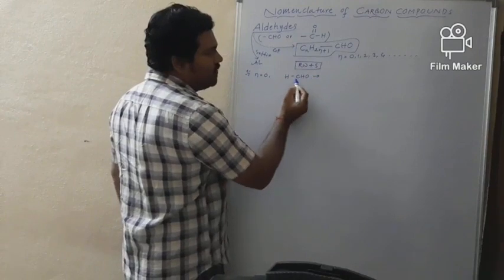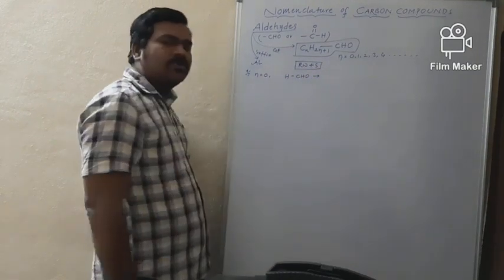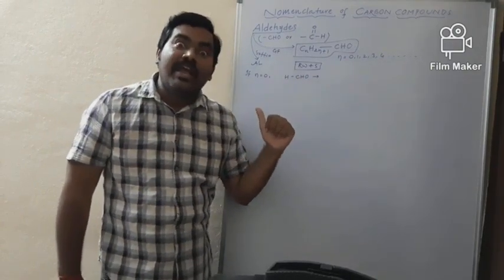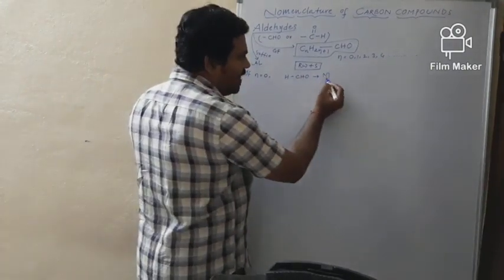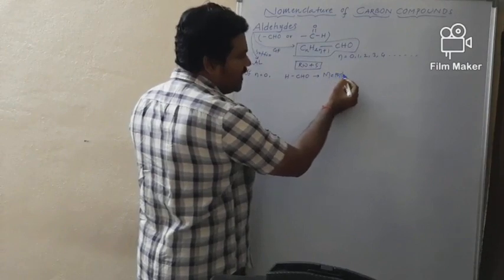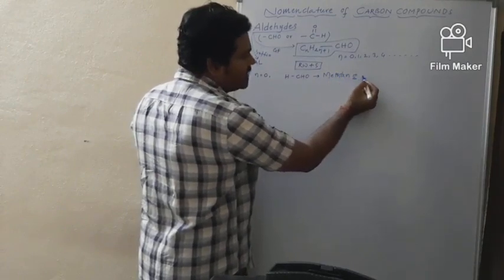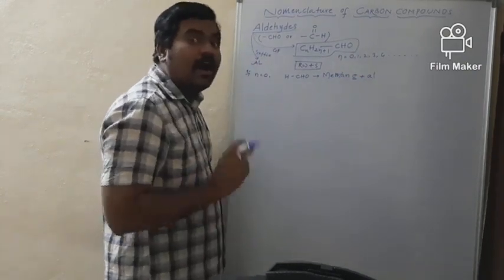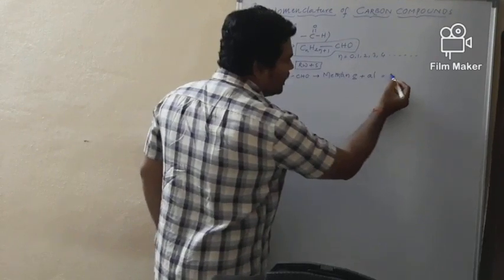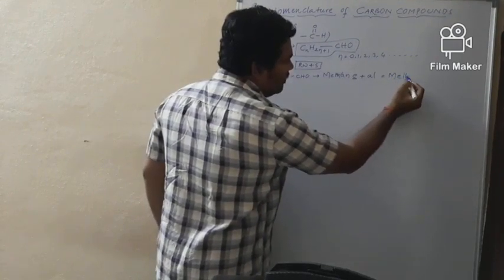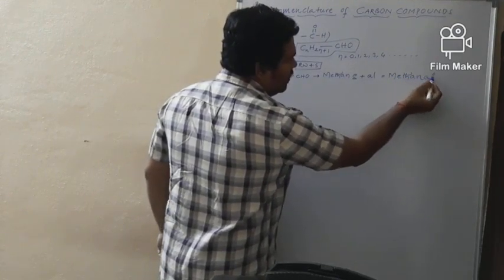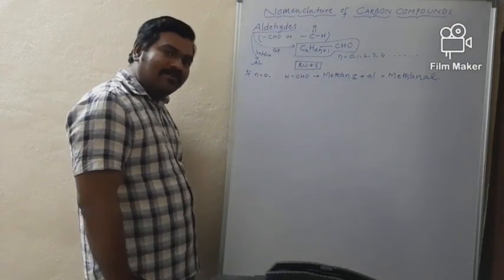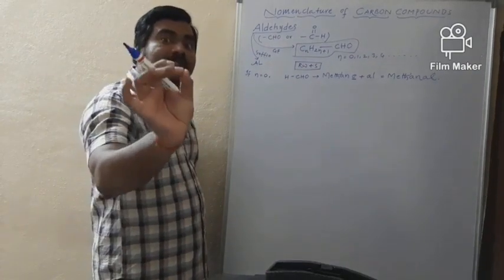What is the name? Since one carbon is there, what is the corresponding root word? Meth. We thought that this is the derivative of methane. What is the corresponding alkane, my dear students? Methane. But the last e is replaced by the suffix of aldehyde. What is that? Al. So combinedly it is called methane plus al, methanal. What is the name? Methanal. So the first member of the aldehyde family is methanal.